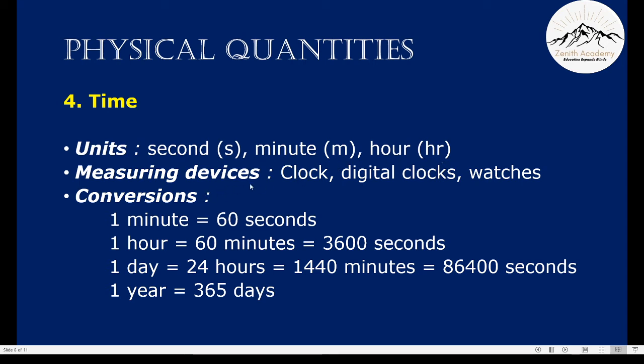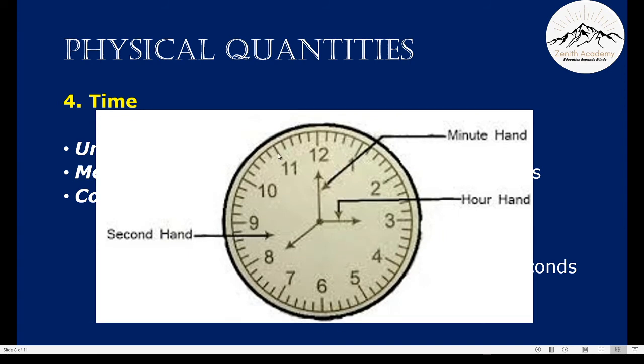Some measuring devices are the conventional clock, a digital clock, and watches. This is a conventional clock. It has 3 hands. These hands are an hour hand, a minute hand, and a second hand. Second hand is the hand that keeps moving continuously. Hour hand is the shortest hand, and the other long hand is the minute hand.